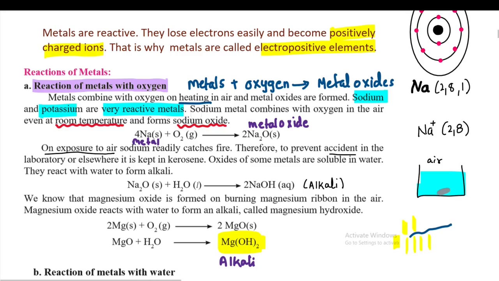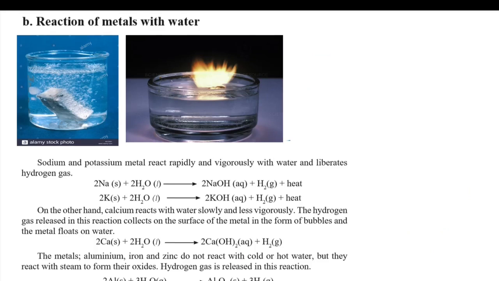Okay, so now let us move ahead. Let us now understand the reaction of metals with water. Sodium and potassium metals, as we already know, are highly reactive and they react rapidly and vigorously with water. They liberate hydrogen gas during their reaction. You can clearly see in this picture that sodium metal, Na stands for sodium, reacts vigorously with water. It liberates hydrogen gas, and the hydrogen gas immediately catches fire because tremendous heat is also liberated in this reaction. It is an exothermic reaction.